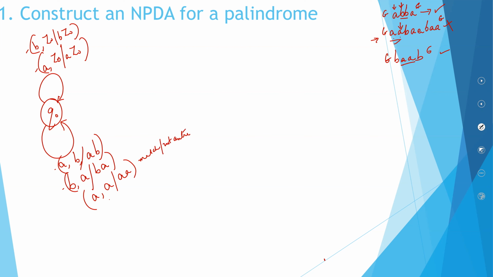The same way, you might encounter a B and the top of the stack might be a B. You have a match, it is not the center, so push it onto the stack.